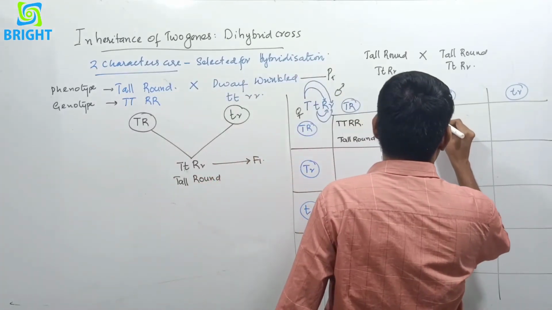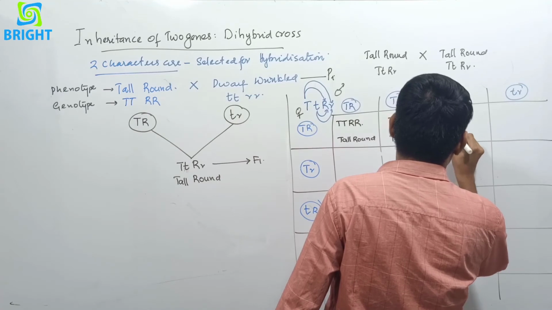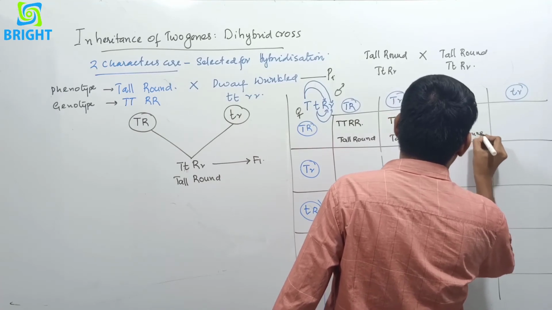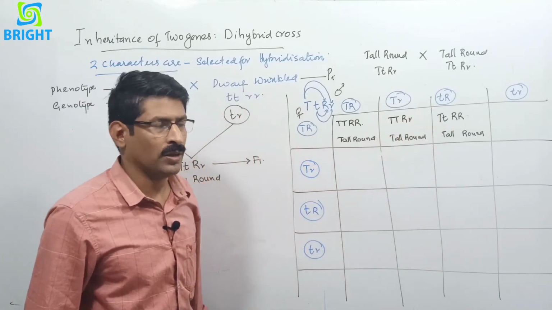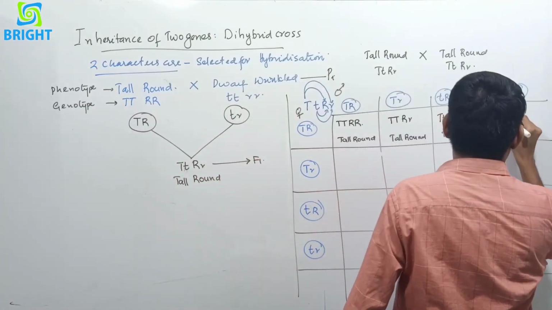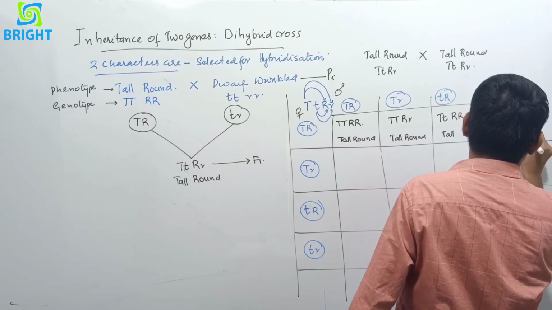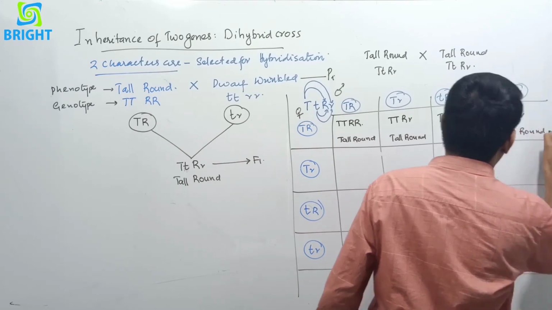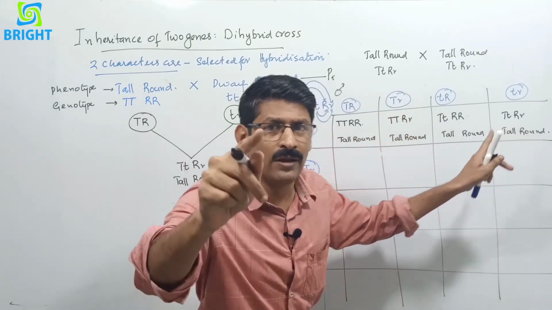Next is capital T small t, capital R capital R, that is also tall round. But here the tall becomes heterozygous. Here round is homozygous, here tall is heterozygous. And in the next case, capital T small t, capital R small r, that is also tall round, but both traits are heterozygous.